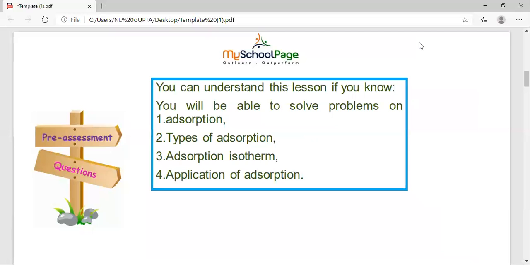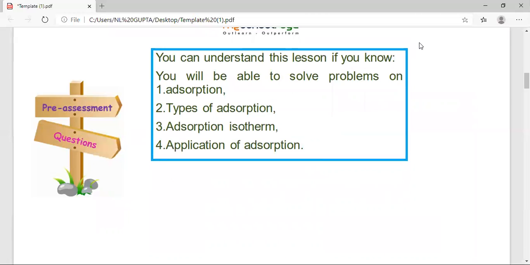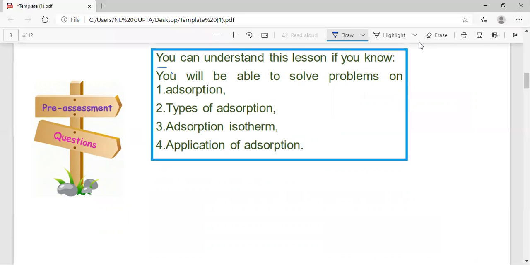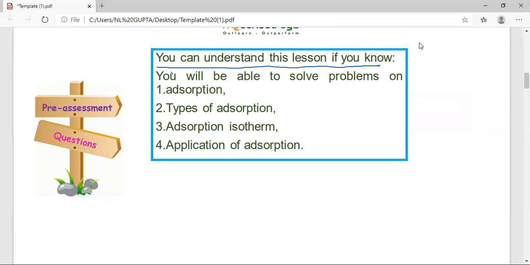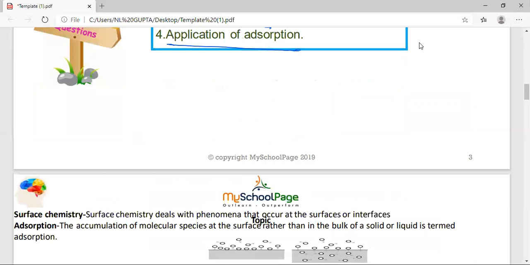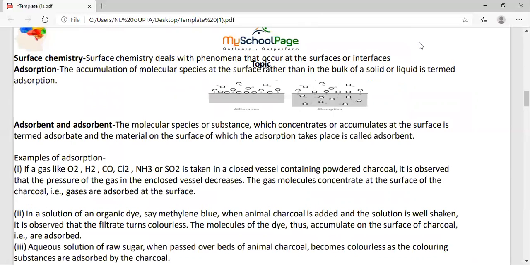Okay. What is the pre-assessment question, students? Like the pre-assessment, you can understand this lesson. If you know this, you will be able to solve problems on adsorption, types of adsorption, adsorption isotherm, and applications of adsorption. Okay. Now, first of all, we are going to understand the topic.